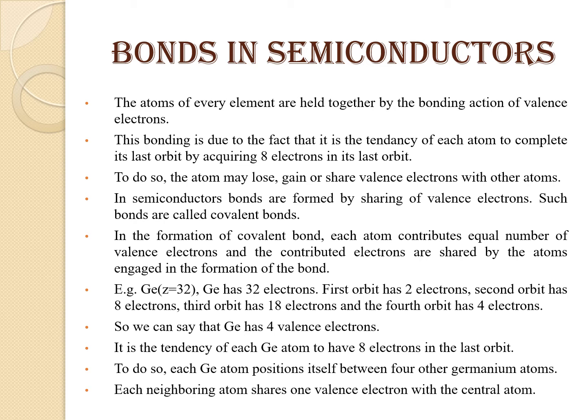So we can say that from the above discussion, germanium has 4 valence electrons. It is the tendency of each germanium atom to have 8 electrons in the last orbit. To do so, each germanium atom positions itself between 4 other germanium atoms. Each neighboring atom shares 1 valence electron with the central atom.